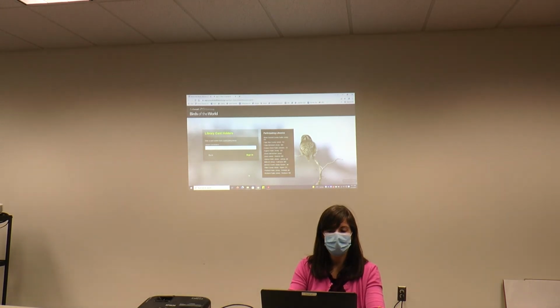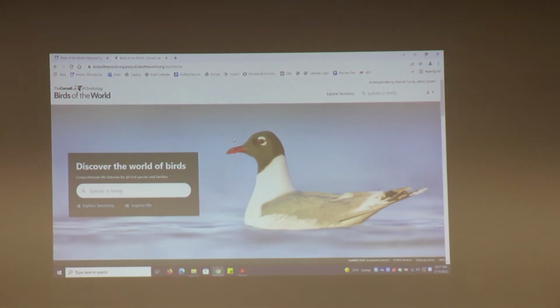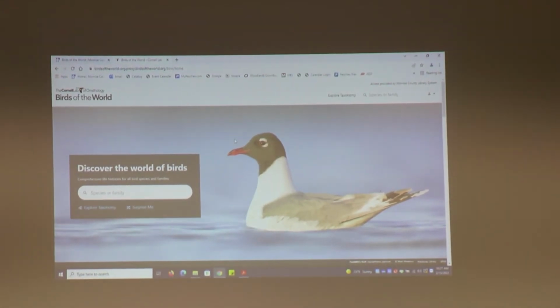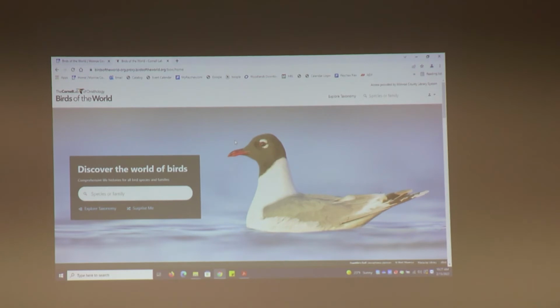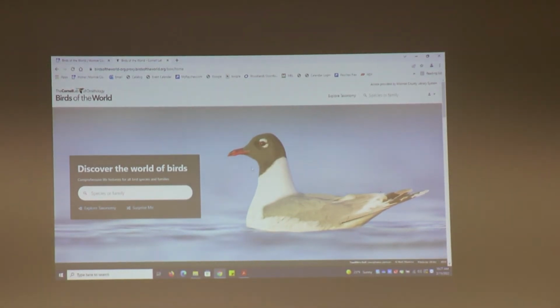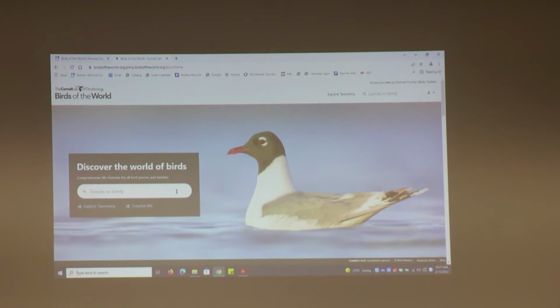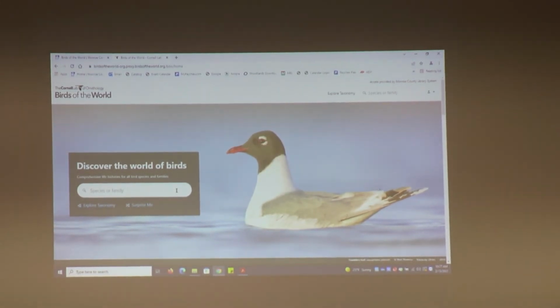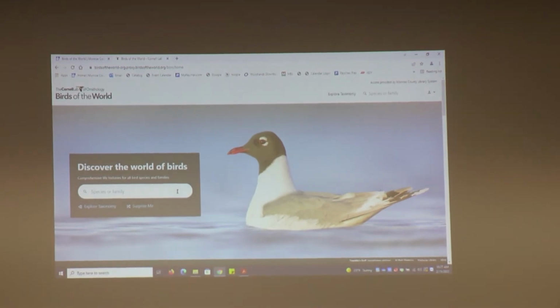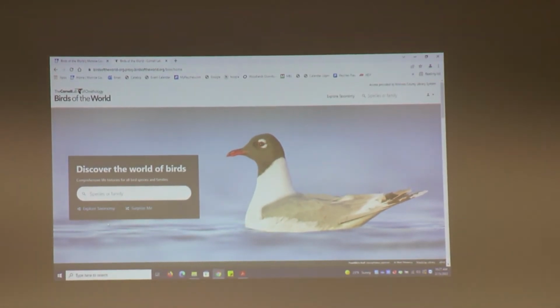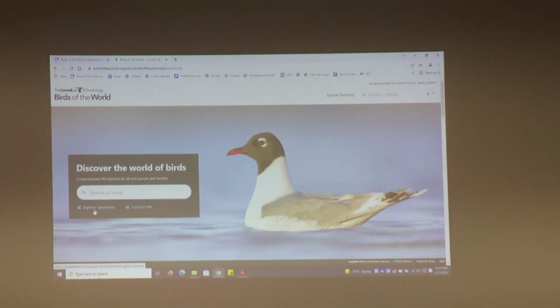Now that we are logged in to the Birds of the World database, I just want to show you a few things about how this site works. So right in the top here, you can see there is a search bar. You can use this to search for a species name or a family name for birds. Maybe you don't have a specific species or family name you want to search, that's okay. If you click this button under the search bar, it says Explore Taxonomy. Click that.